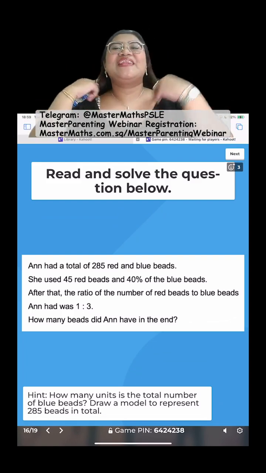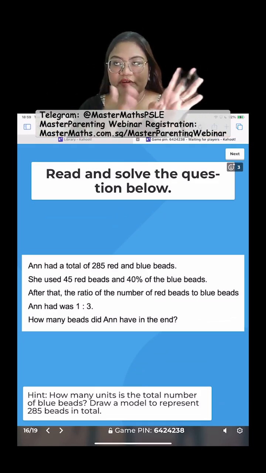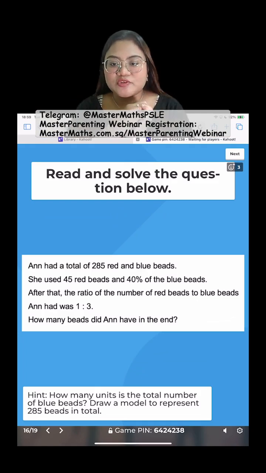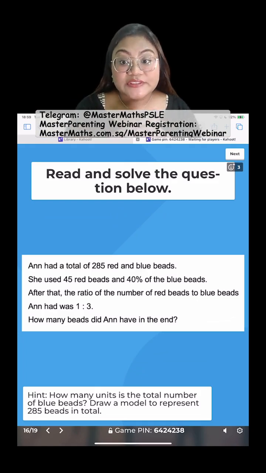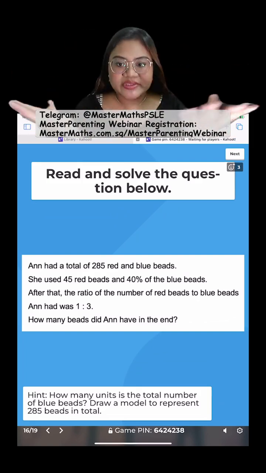We are down to our last question of our Kahoot quiz on ratio, fractions, percentage, and decimals revision. Now, we are doing a lot of this revision because a lot of you are going to have your first test in school, which is on these topics.